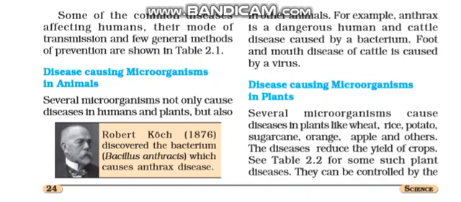Similarly, in plants, several microorganisms cause disease in crops like wheat, rice, potato, sugarcane, orange, apple, and others. Because of these diseases, the production and growth of these crops gets stopped. The yield of the crops reduces. The efficiency of the crops reduces.